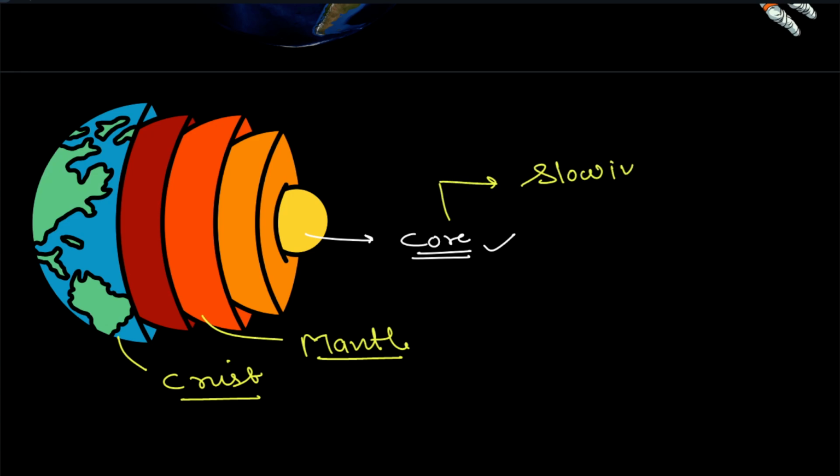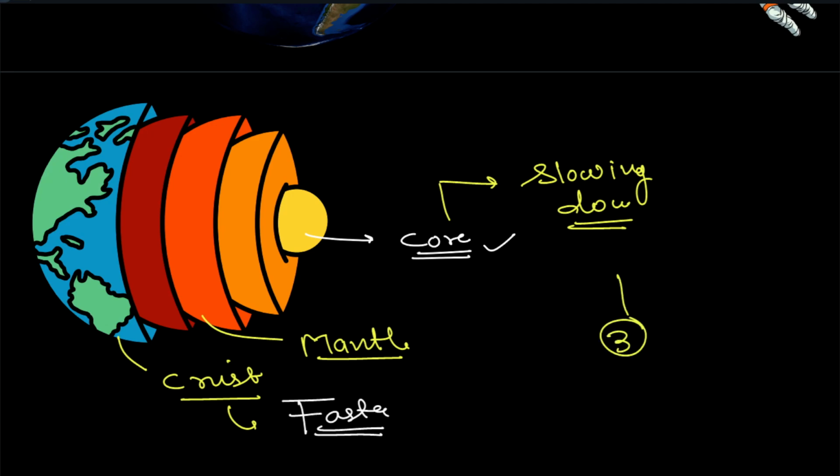The rotation of the earth's core is slowing down, because of which the crust is having more rotation, or faster time. You can read about this on the internet. So here we are now seeing three factors: one was climate change, second is the lunar wave friction, and third is the core effect.